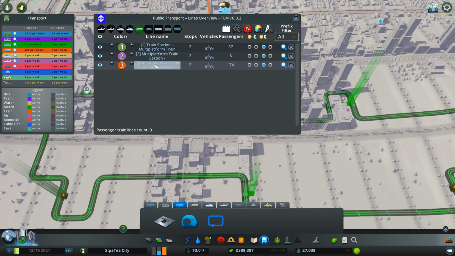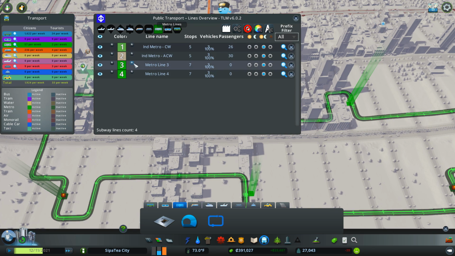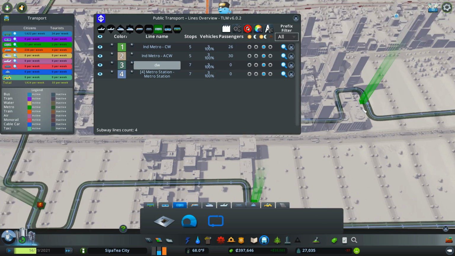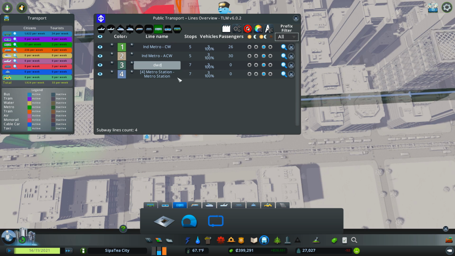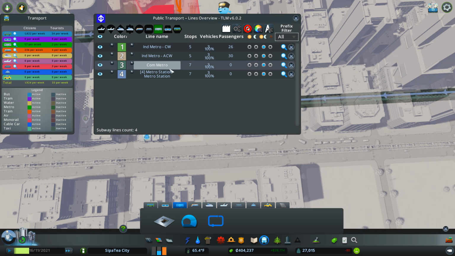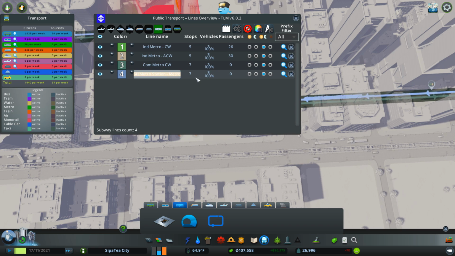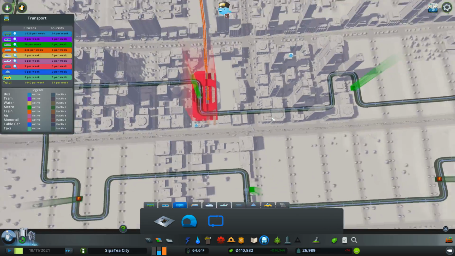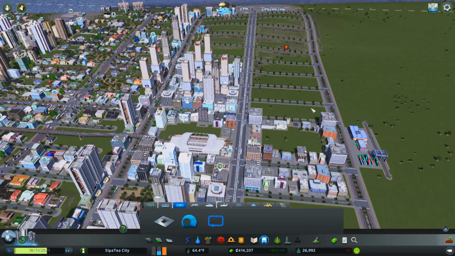Right, let's have a look in here. So metro line, let's just do that and do that. So this is going to be commercial. So which is the two colours that we've got? So let's have a look. So it's the light, this one here. So we have commercial, metro, clockwise. Copy that. Thank you very much. And then we'll have commercial, metro, anti-clockwise. There we go. So that's going to bring people in. Then they're going to use the metro.